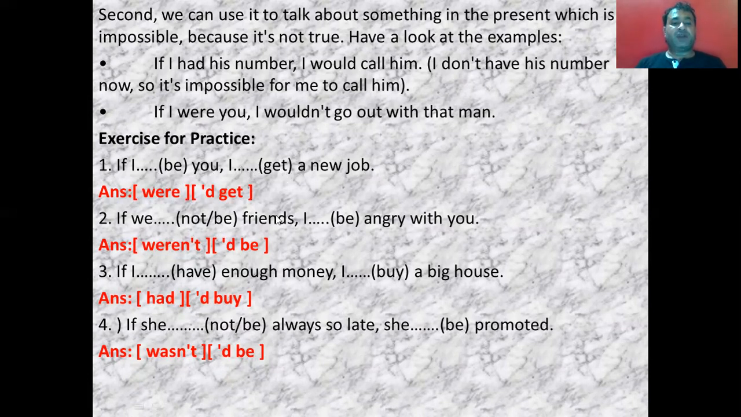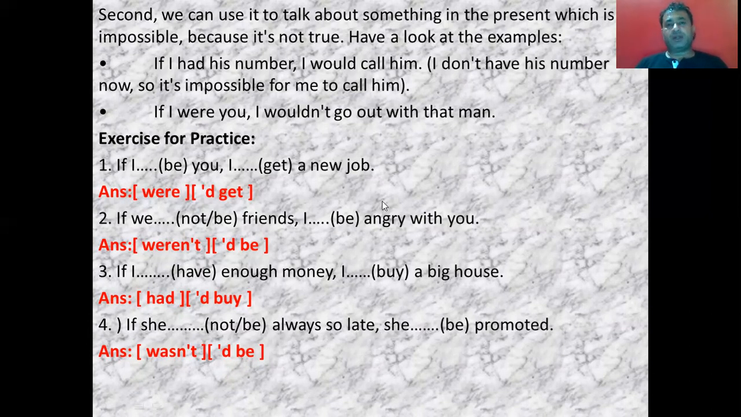If we (dash) be friends, I (dash) agree with you. If we were friends, we would agree with you. If I had enough money, I (dash) buy a big house. I would buy a big house. If she (dash) not be always so late, she (dash) be promoted. So if she wasn't always so late, she would be promoted.